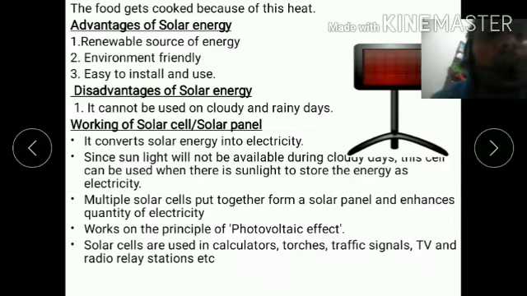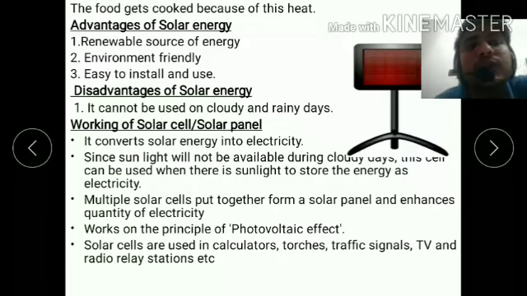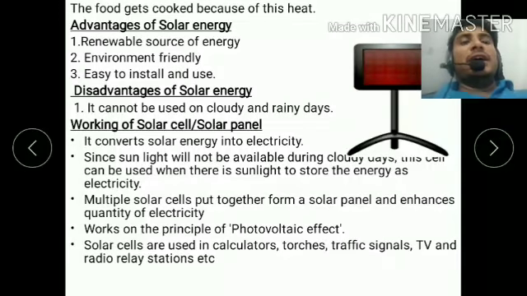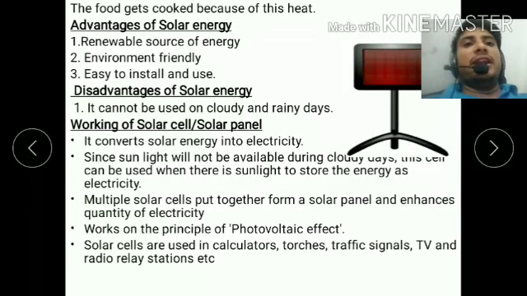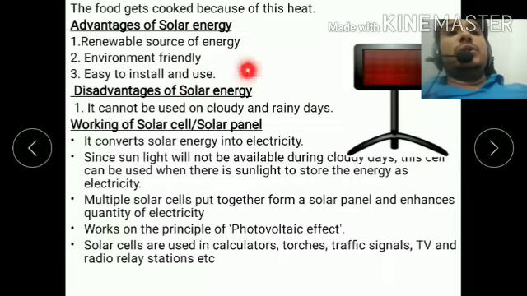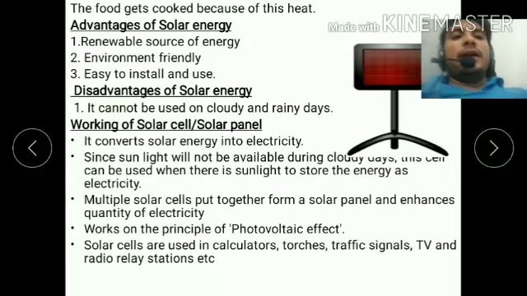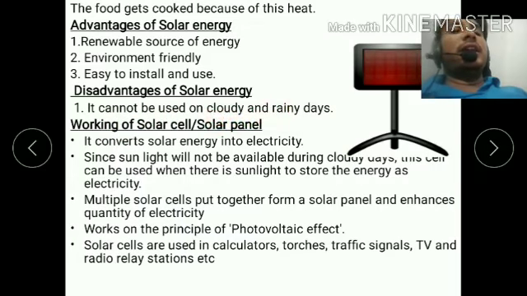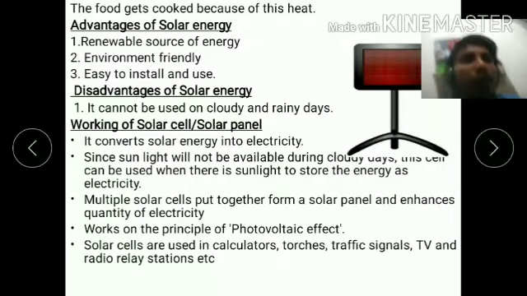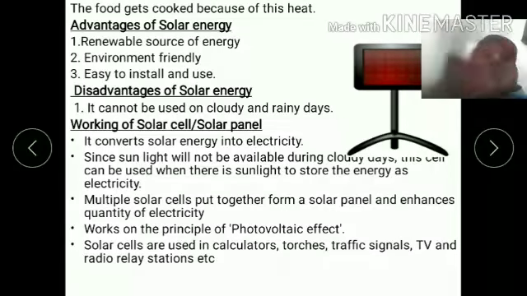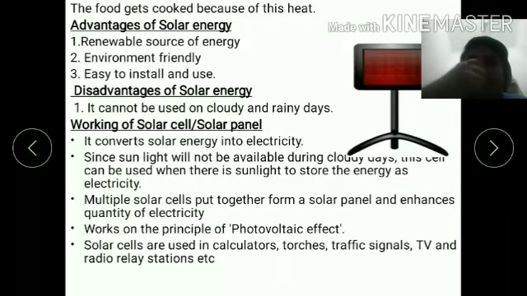Now, what are the advantages of solar energy? The most important point is that it is a renewable source of energy, eco-friendly, easy to install and easy to use. Disadvantage: it cannot be used on cloudy and rainy days. Actually it works on sunlight, so it cannot be used in the cloudy season or the rainy season.